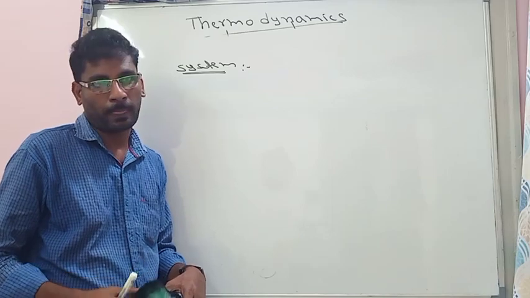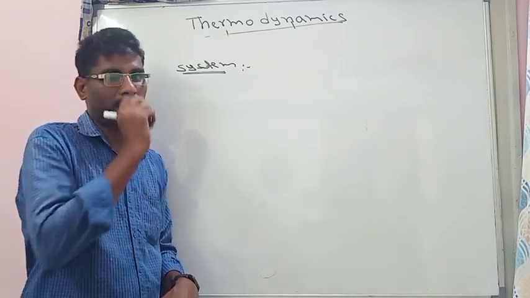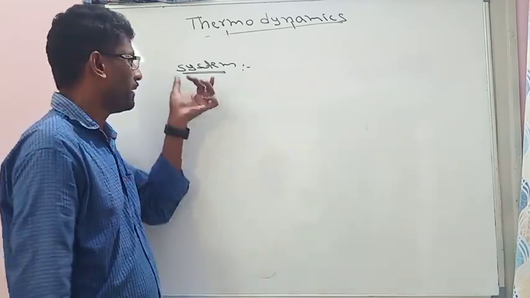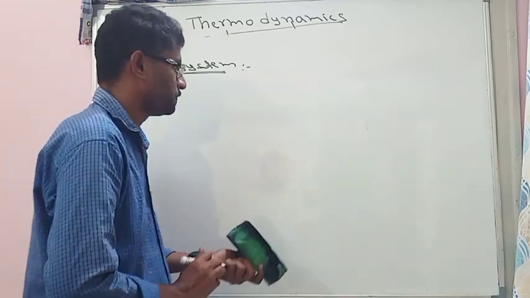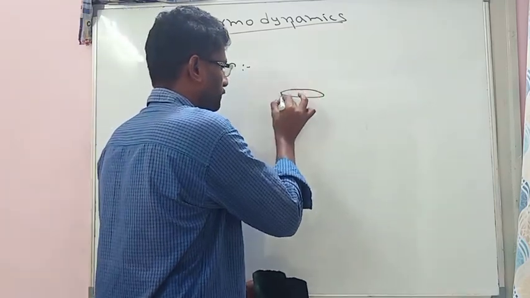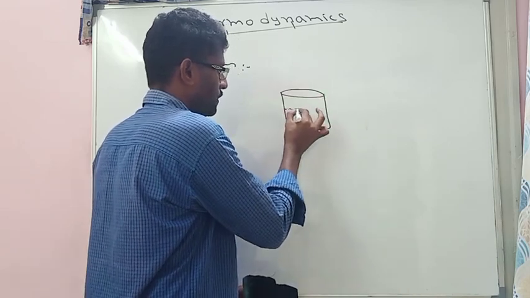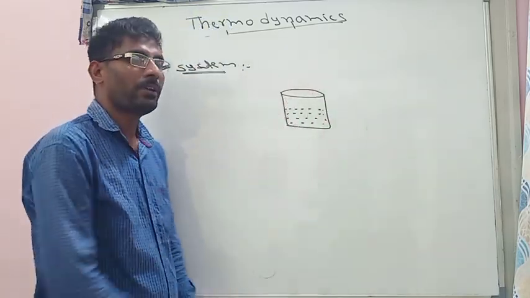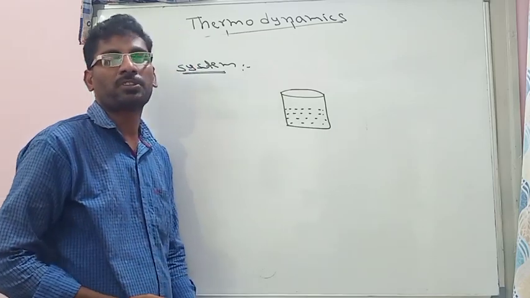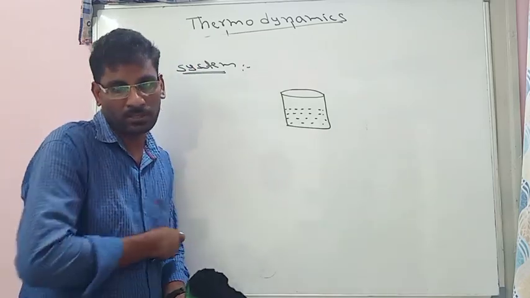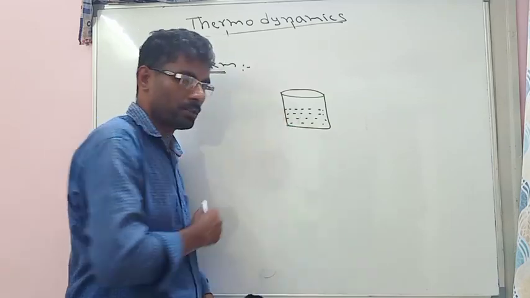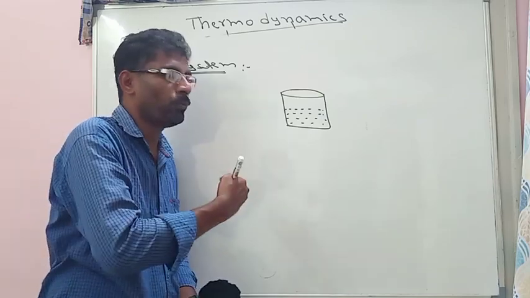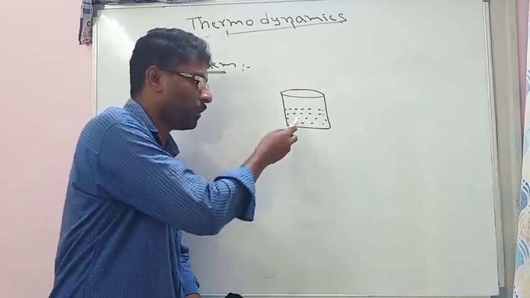System is a body where we are observing change. It can be anything. Where we are observing change, that body is called the system. Example, we are taking a beaker, and within this beaker we are taking water. Now on heating, the temperature of water will change. The change is observed in water, so here water is called a system. System is anything where we are observing change.